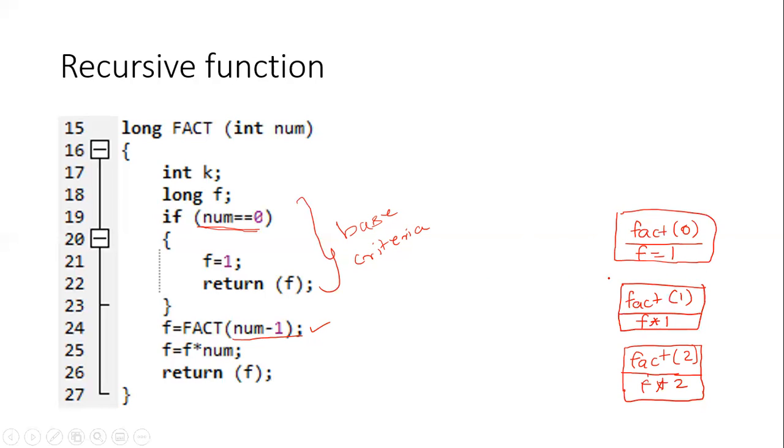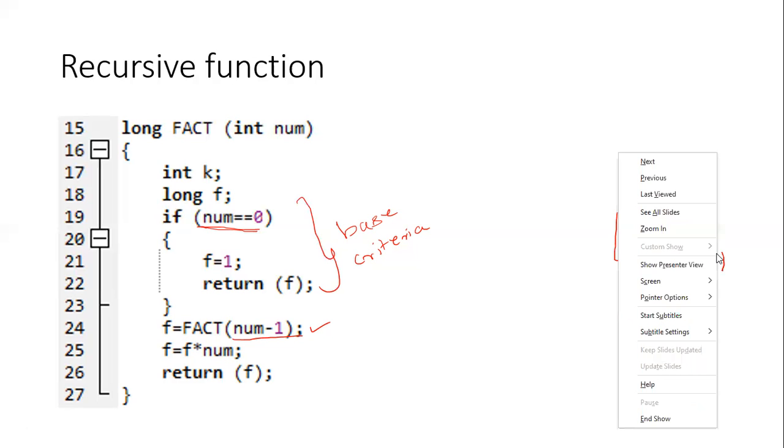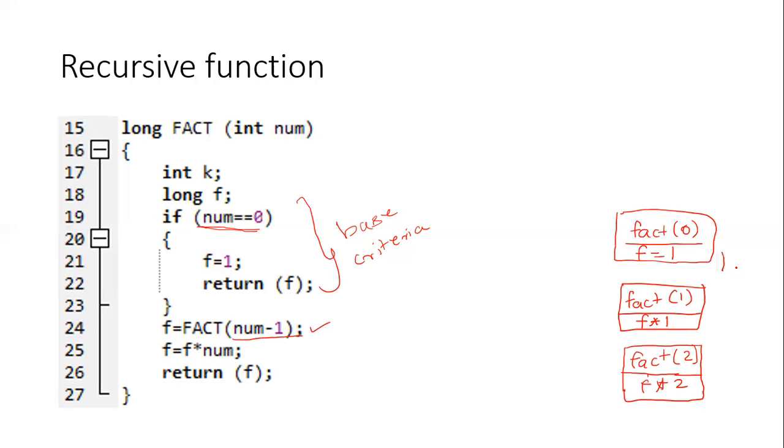So now here what will happen? First this will be called, f is equal to 1, 0 factorial. This result will be given here.